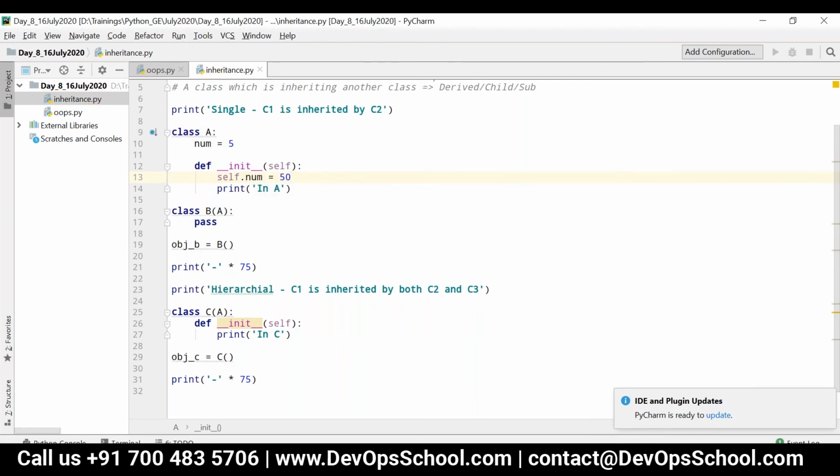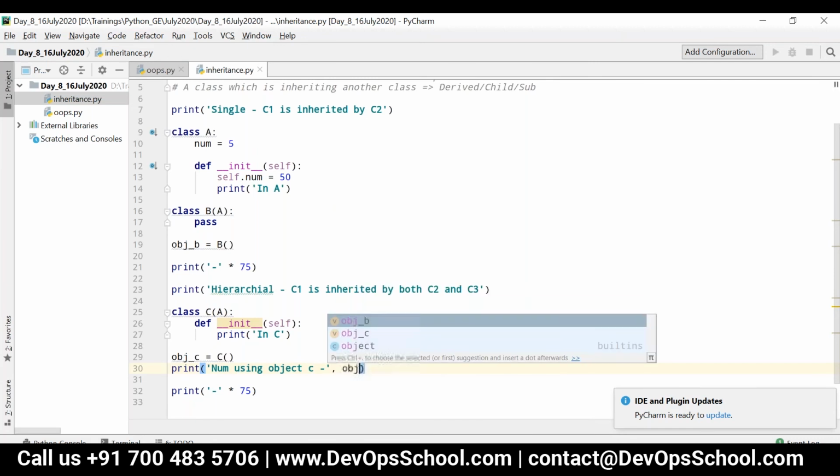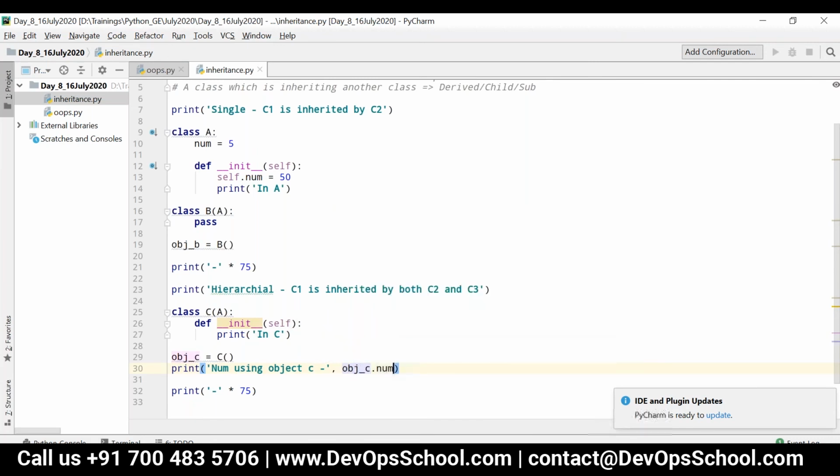Whenever we inherit a class, I can access its properties as well, right? So I'm going to print num using object C, so I can write obj_C.num. Now what will happen? Will it print either 5 or 50?